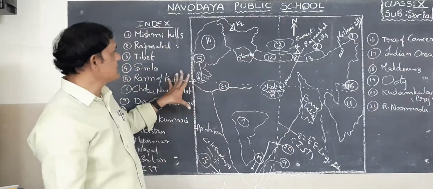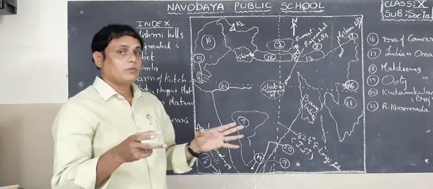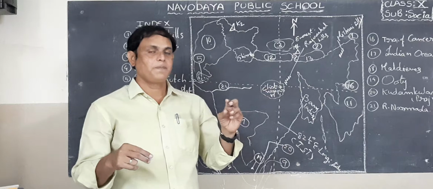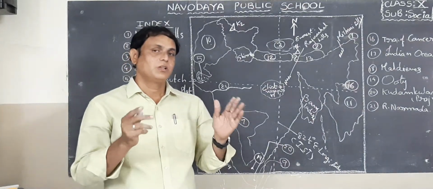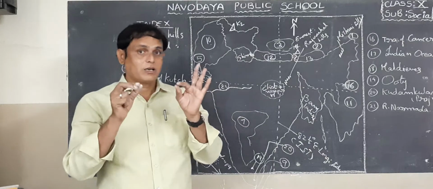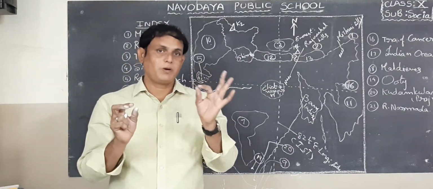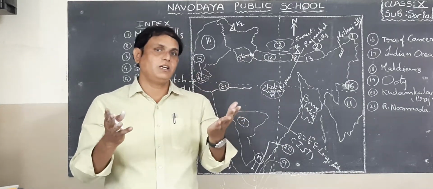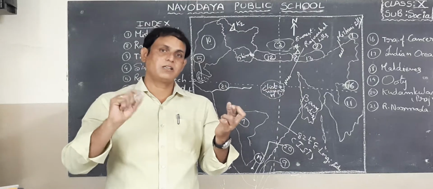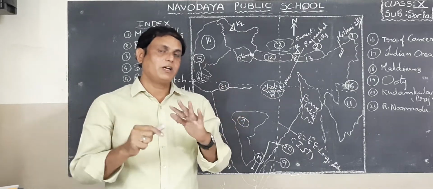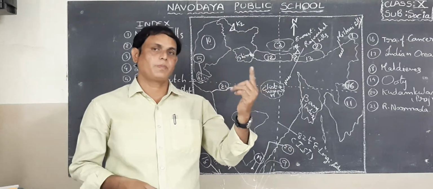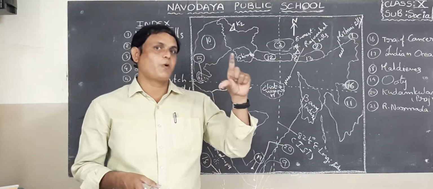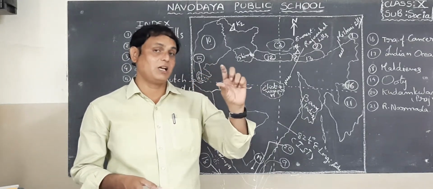Okay, students, listen. In map pointing, they will ask you direct location and also indirect, so don't get confused. While I am teaching, carefully listen to the lesson with the help of your textbook. First open your textbook. Whichever points I am telling, take a pencil and underline them. After that, read the lesson from page 1, first line to last page, last line. Also read the highlighted points in your textbook.